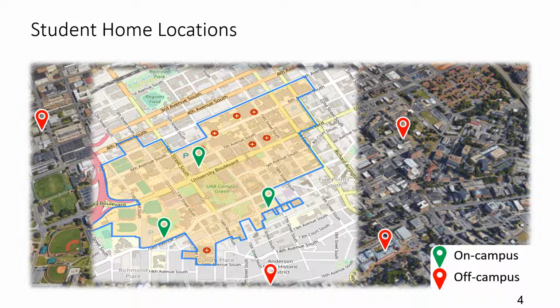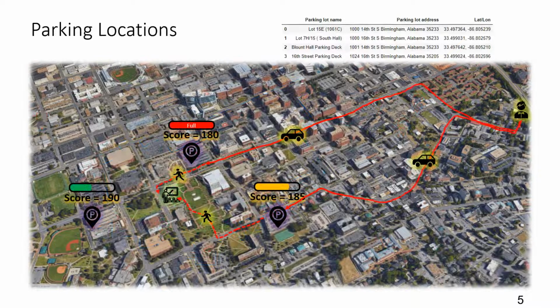Then we separate the locations into two sets, on campus and off campus. The second challenge is that we need more data than what we have in the survey to generate a realistic simulation. So we use kernel density estimation to fit the 2D location distribution. Because some students and employees need to find a parking location, we proposed a scoring function to give a score for each parking location.